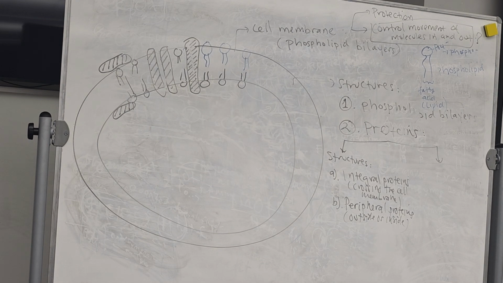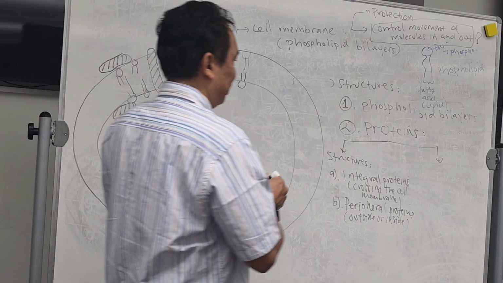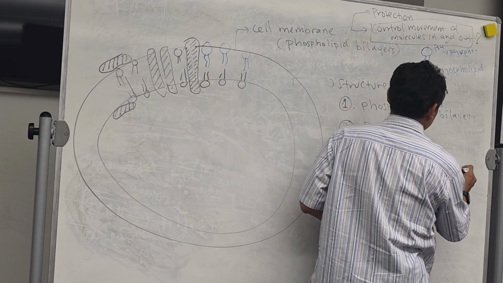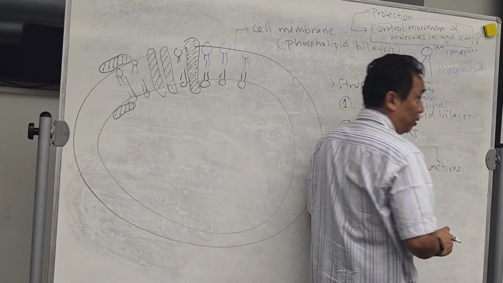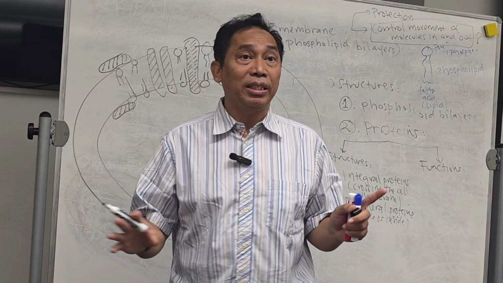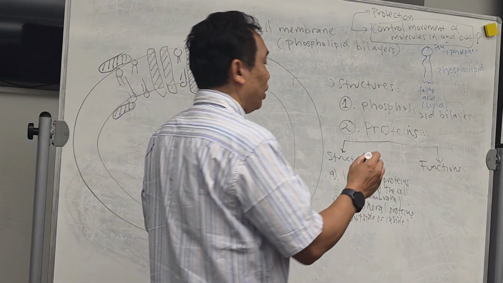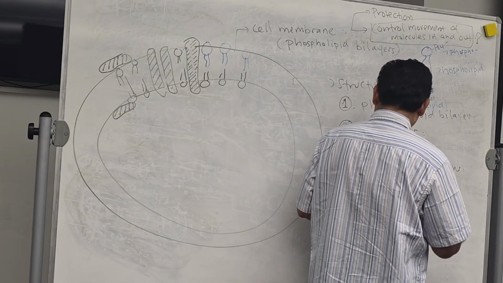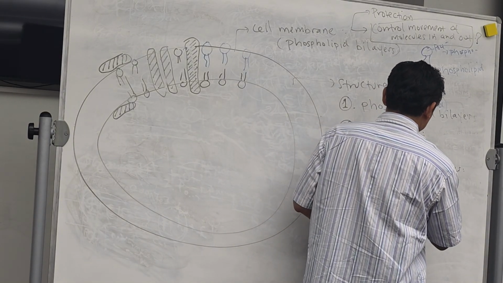Okay. Can you see the difference here? This is based on structure. Now, based on function. There are going to be 5 or 6 different functions of proteins. I'm going to use the 5 different functions based on your textbook.